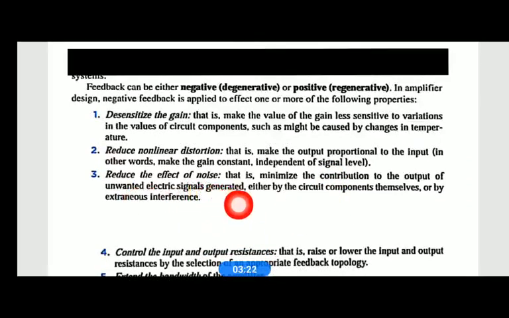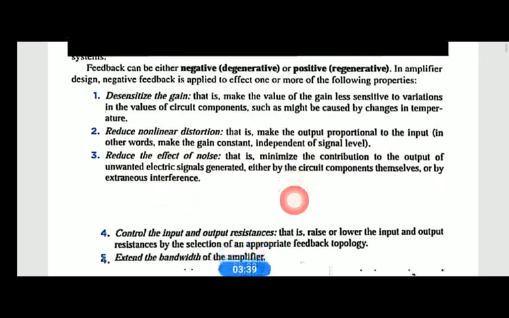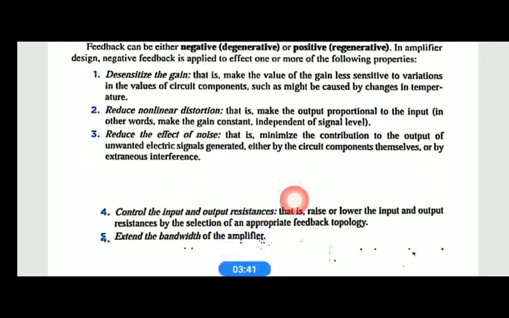Then it reduces the effect of noise. Noise means the unwanted signal which is available in the output. Those signals which we do not require are reduced at the output by using feedback. That also we will see in detail later.